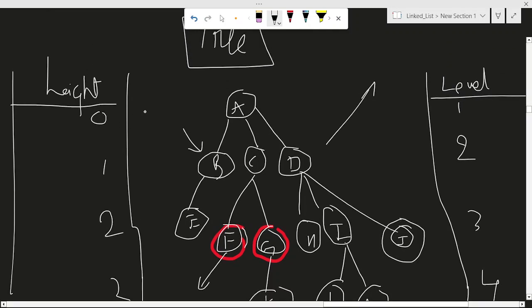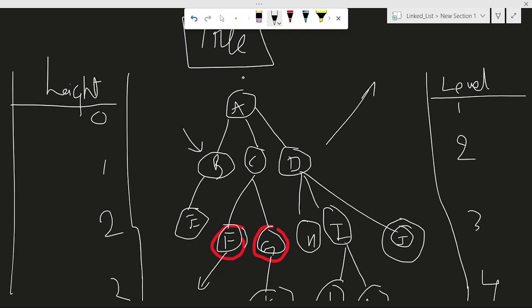How many edges are needed to come to this node, to this A? How many edges are required? 0, because it is the root; it has no parent at all. So the number of edges to reach this node is 0. So I wrote 0. The number of edges required to reach B is 1.